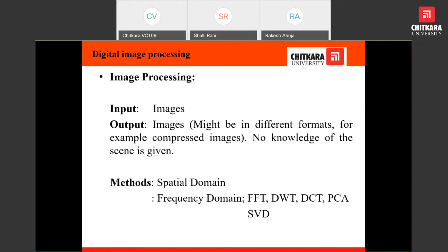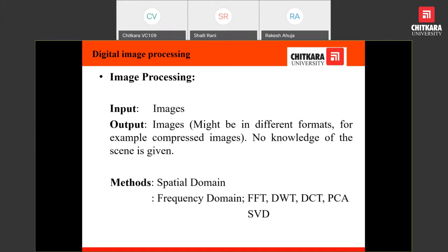Here we do not have too much time to discuss because this is a totally separate and very big topic, each and every frequency transform. But generally, we should know the major terms: spatial domain and frequency domain. With respect to application, sometimes we can say spatial domain is better, and sometimes frequency domain is better. But most of the time, as we are not manipulating the bits directly, for safety point of view, frequency domain is most robust and provides the most secure operations on the image.